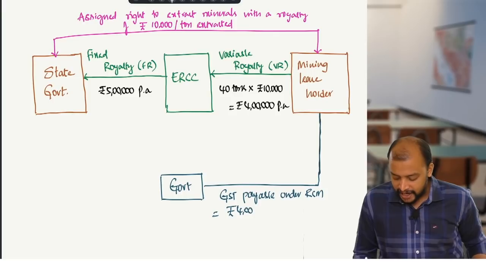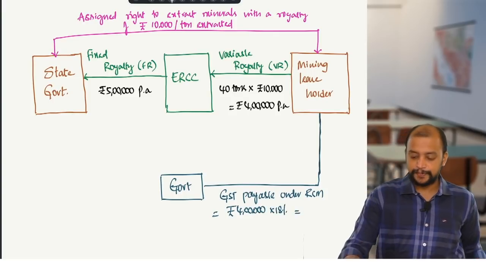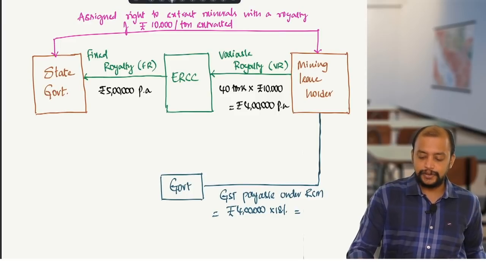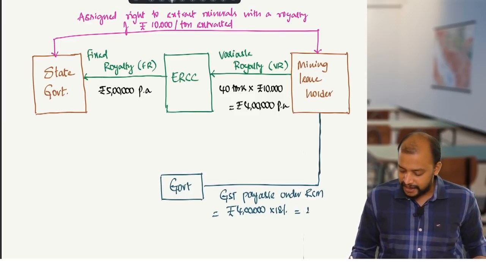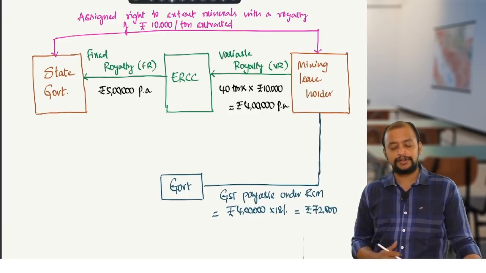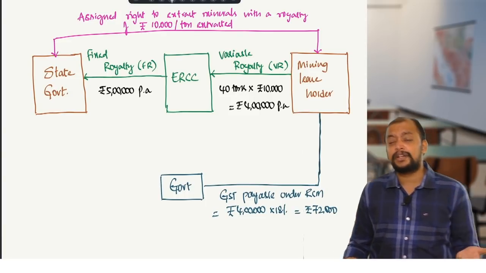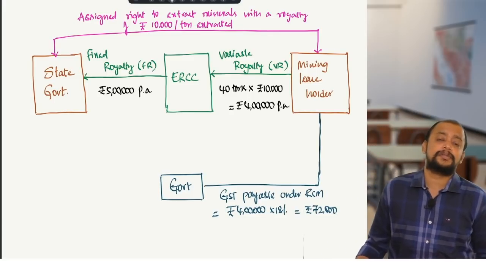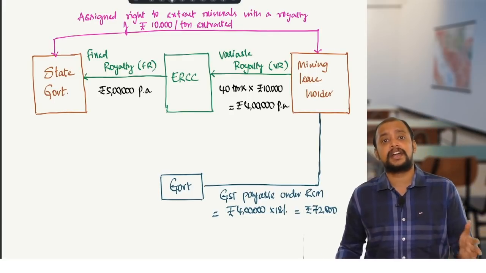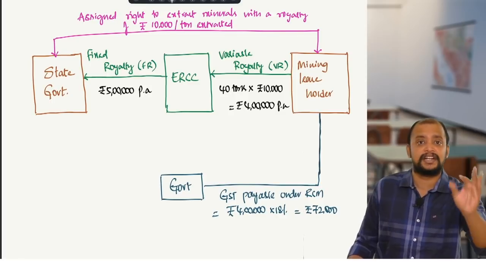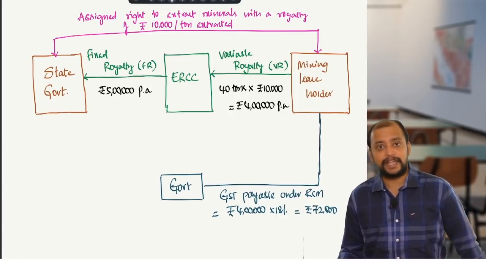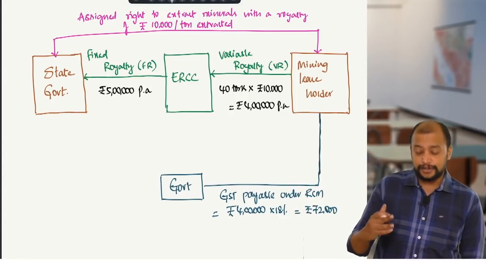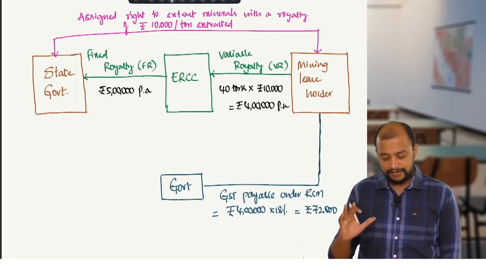So 4 lakhs into 18% equals 72,000, paid by the mining leaseholder to the government. Sir, state government only now, why is it taxable? See, all government, state or central, is a person under GST and GST is payable. So now the mining leaseholder will pay GST under RCM 72,000.